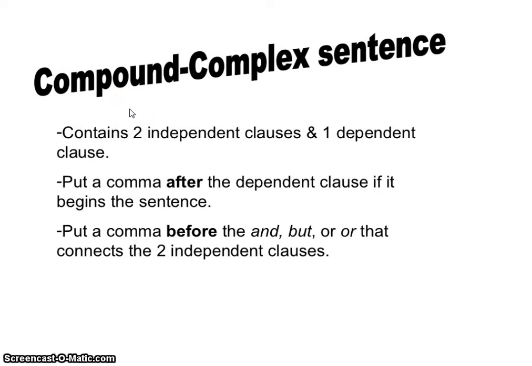The final type of sentence is a compound complex sentence. So naturally, it combines the elements of compound sentences and complex sentences. Now remember, compound sentences are two independent clauses. A complex sentence is an independent and a dependent. So it contains two independent clauses, kind of like the compound, and one dependent clause, kind of like the complex. You put a comma after the dependent clause if it begins a sentence, or you use no comma if it comes at the end of the sentence. You put a comma before the and, but, or that connects the two independent clauses.